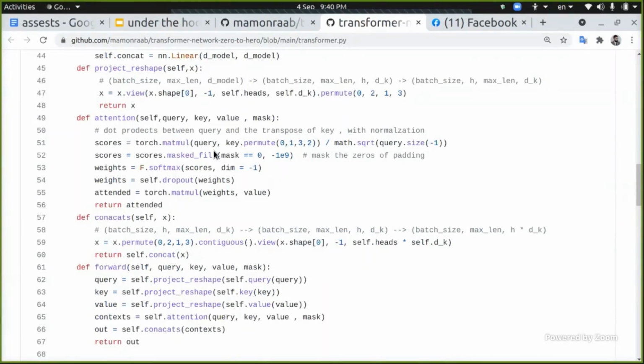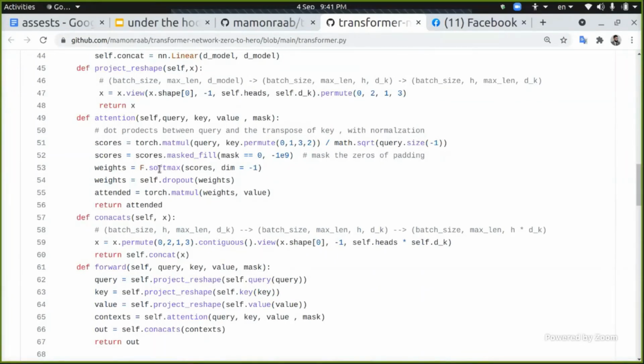Now these zeros, maybe the model will attend to them. We don't want the model to attend to them. So we are going to replace each zero with a very, very small number, so the model will ignore these zeros when we calculate it using masked_fill, which is from PyTorch.